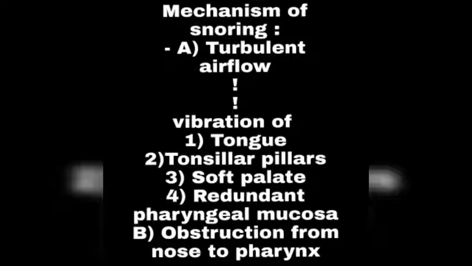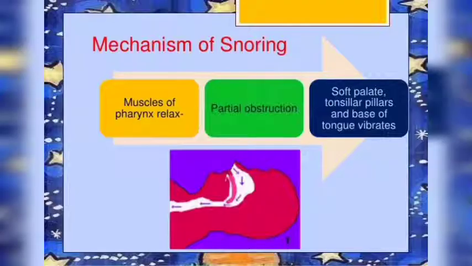So we have discussed the first mechanism, turbulent airflow, which includes vibration of many structures, and the second mechanism would be obstruction from the nose to the pharynx. Any obstruction in the upper airway may also lead to snoring. This picture is about what we have discussed till now. Snoring may occur due to relaxation of pharyngeal muscles, any obstruction in the upper airway, or vibration of the soft palate, tonsillar pillars and the base of the tongue.